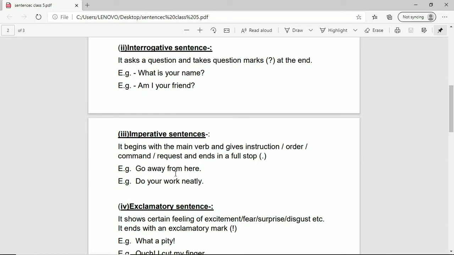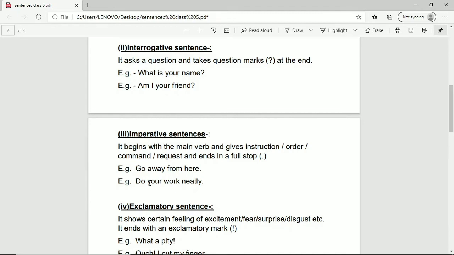Go away from here. Go is the main verb. Main verb, you can say action verb, right? Do your work neatly. This do is again your action verb, your main verb. So the sentences which begin with a main verb are always imperative sentences.